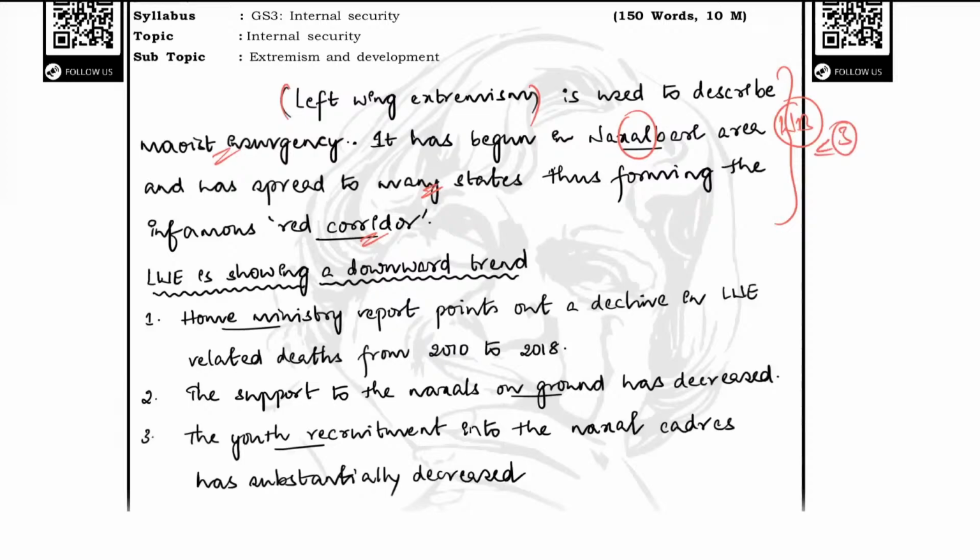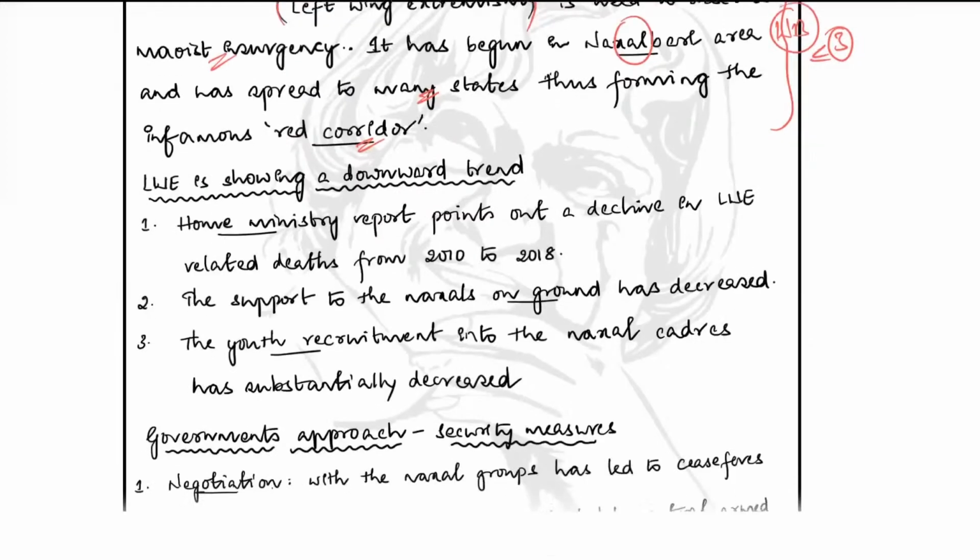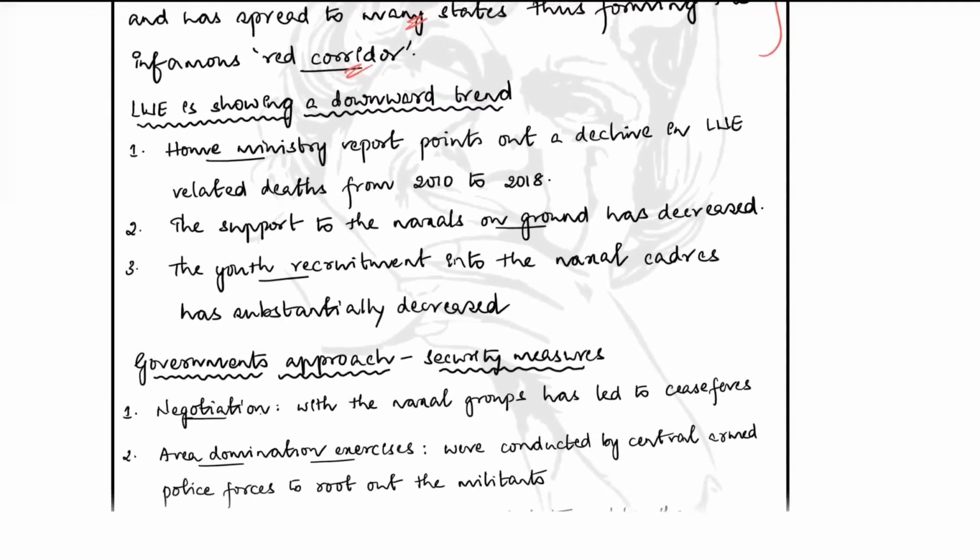That is important for a 10 marker, because in a 10 marker you don't have much scope to write an introduction or a lengthy conclusion, right? So moving forward, he talks about the decreasing trend of left-wing extremism, or the downward trend of left-wing extremism, because this is what the question starts out by telling you. The question does not ask you to establish the downward trend, but you are doing so because you want to mimic the nature of the question. You want to lie within the bandwidth of the question.